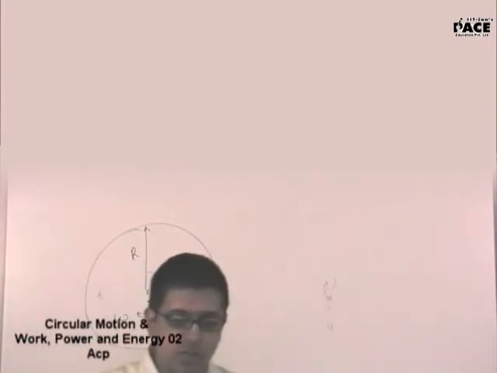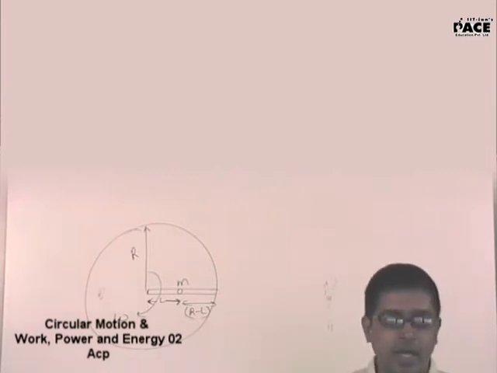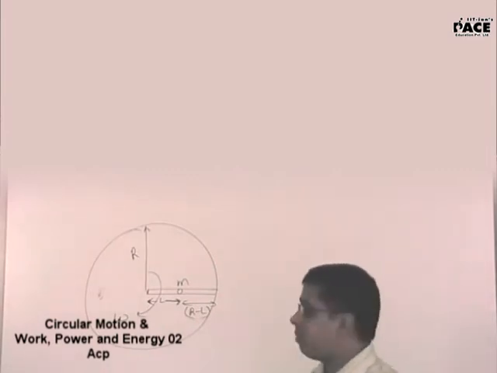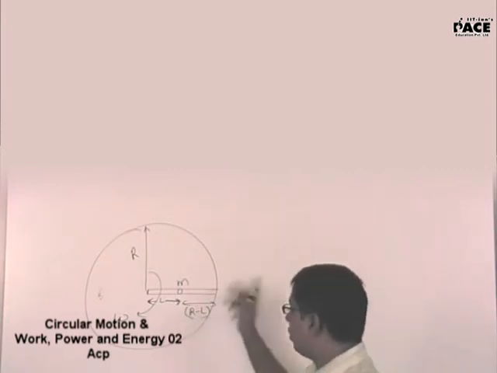And the groove is smooth. This particular distance is r minus l. Tell me, how much time does it take for this small mass to reach this particular point, the end of the table?